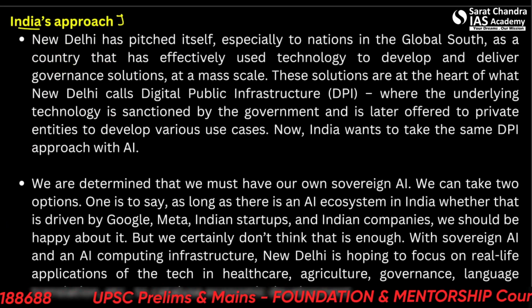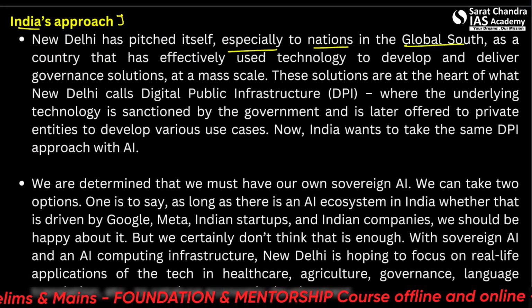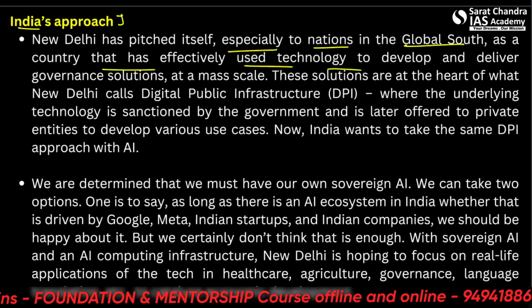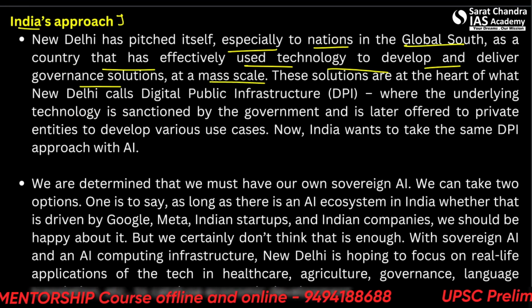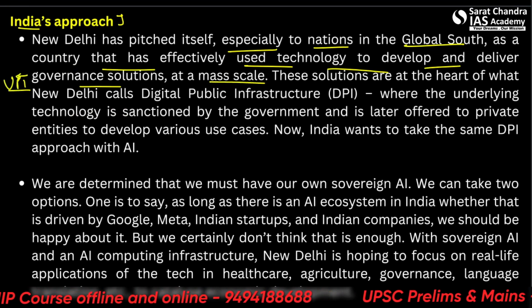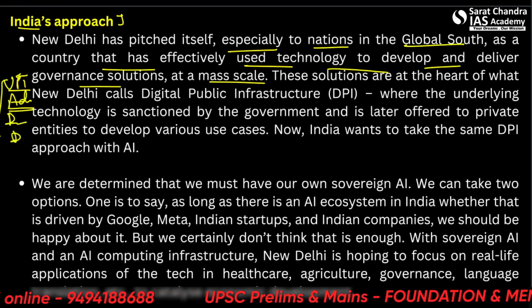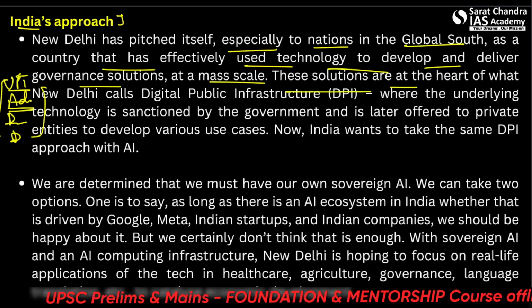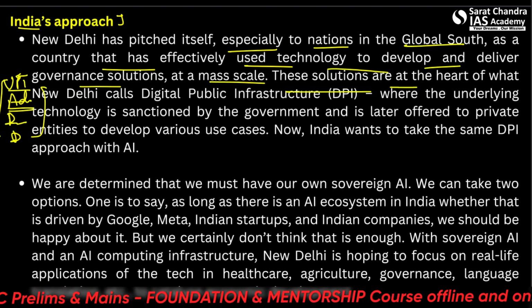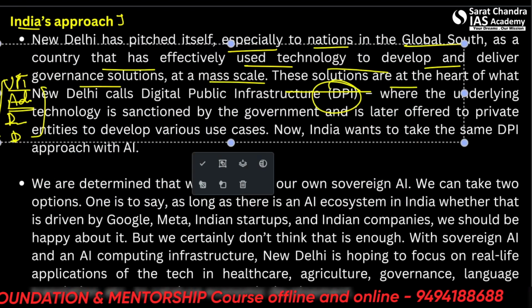Okay, so let's see India's approach. New Delhi has pitched itself, especially to nations in the global South, as a country that has effectively used technology to develop and deliver governance solutions at a mass scale. So what are these things? Such as, let's say, UPI, Aadhaar, DigiYatra or DigiLocker. These solutions are at the heart of what New Delhi calls digital public infrastructure, that is DPI. So this is a term you can directly use in your answers.